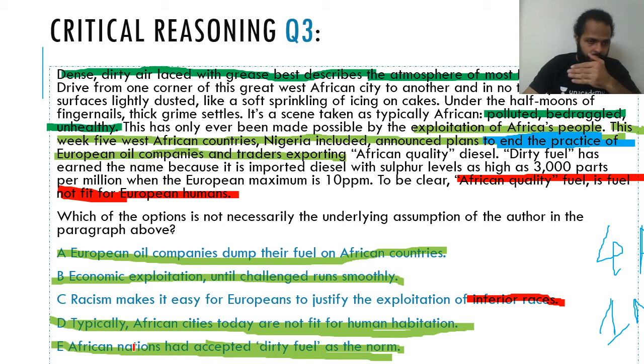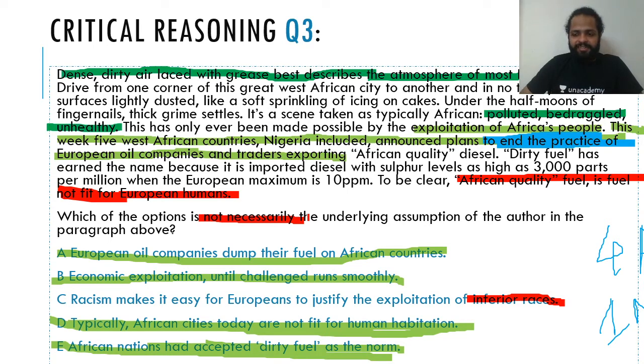If you look at these two, typically African cities today are not fit for human habitation. This can also be an assumption, and African nations had accepted dirty fuel as the norm can also be an assumption. And hence you'll have to go with option C, which can't necessarily be the underlying assumption. Also please note this word, guys: it says not necessarily.